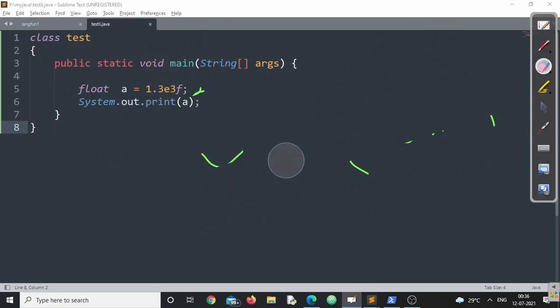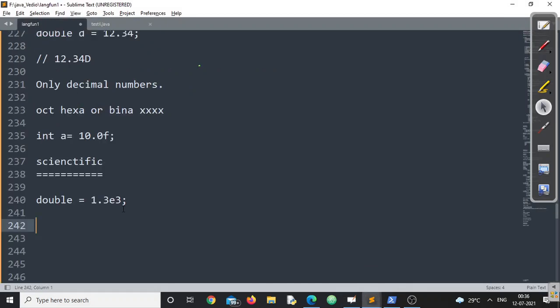That means if at some point somebody asks whether a float a is equal to this is valid or invalid, you can say this is valid. That means we can also represent floating point literals in scientific format, right? Next point. From Java 1.7 onwards, to represent numeric variables for more readability. Suppose I have to represent a bigger number.